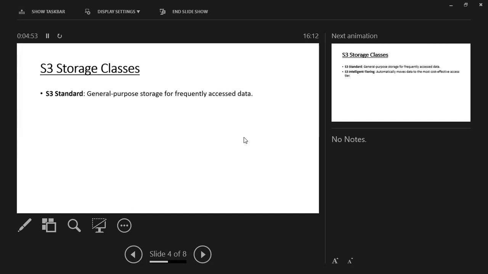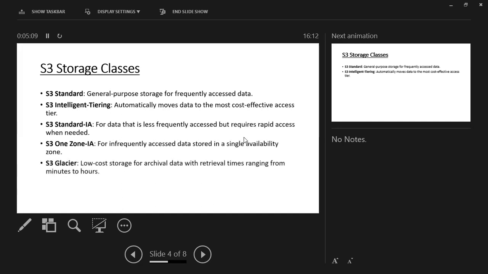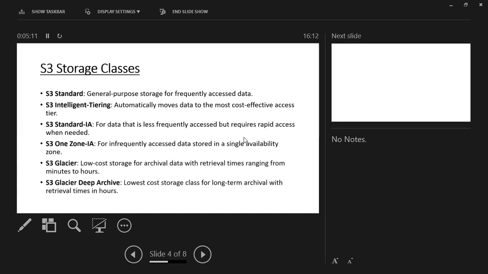You all remember previously in the compute service, in EC2 we had some different things like T2 medium, T3 medium, large, small, and nano. Like that, in S3 we also have different options: S3 Standard, S3 Intelligent-Tiering, S3 Standard-IA, S3 One Zone-IA.